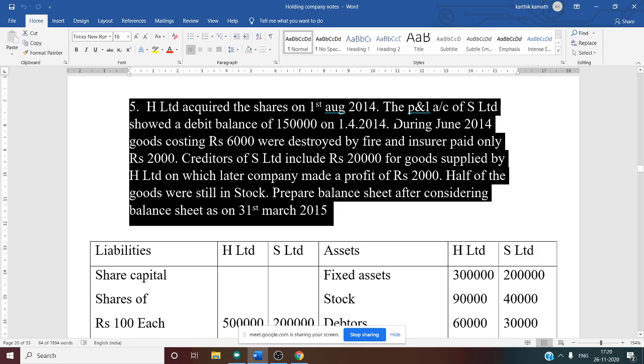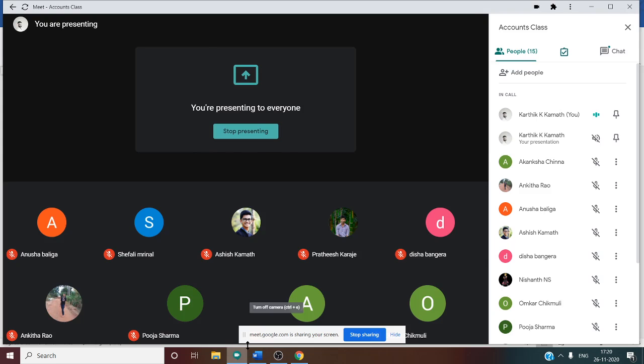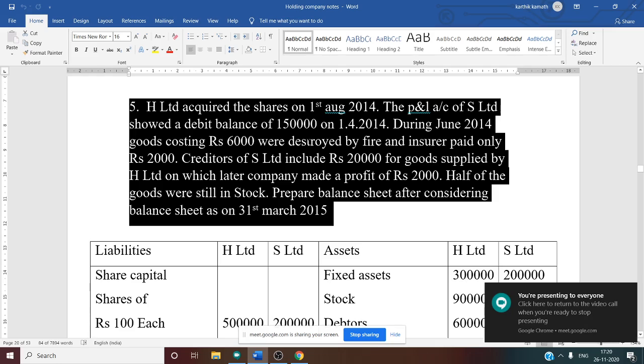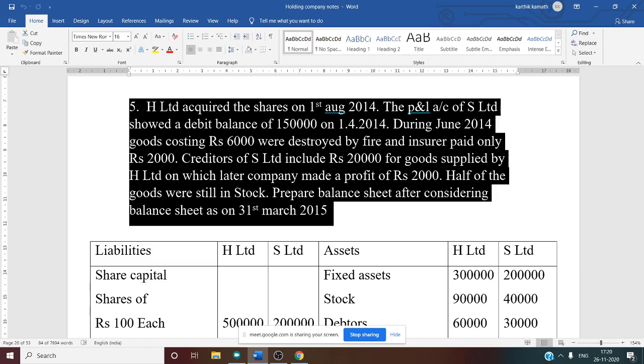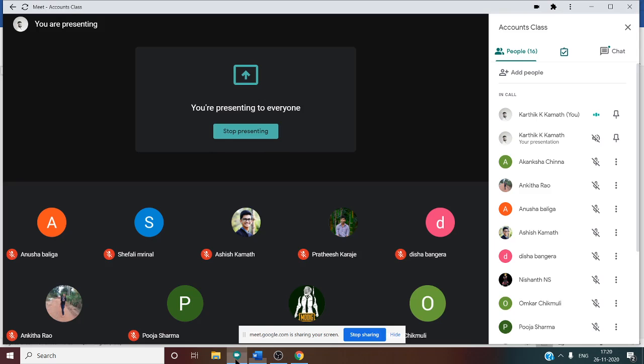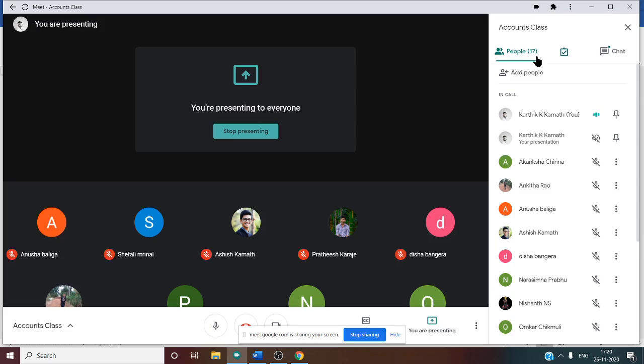Then the P&L account of S Limited showed a debit balance of 1,50,000 on 1/4/2014. A debit balance of the P&L account is nothing but a loss. If the credit balance of the P&L account is given on the liability side, then it is a profit. But here they said debit balance, which means on the asset side there is a P&L account balance of 1,50,000, and this balance was there at the beginning of the year. Then what happened, we need to see now.